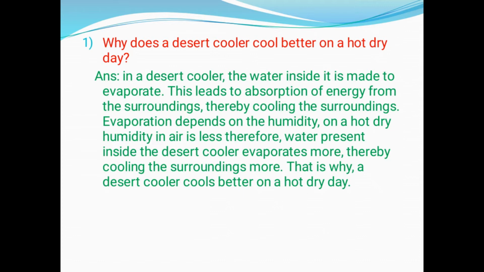What happens in the desert cooler is that the water present inside the cooler is made to evaporate. For the process of evaporation to take place, the water will absorb energy, that is, heat energy is required in order for the evaporation to take place. This heat energy will be absorbed by the water from the surroundings. As a result of this absorption, the surroundings will lose heat. Because of this loss of heat, the surroundings will be cooled.